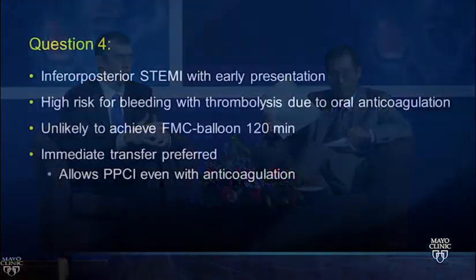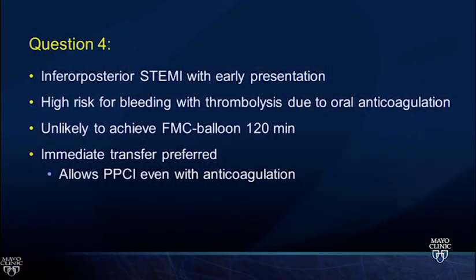So I think inferior posterior STEMI in a patient is high bleeding risk because of the apixaban. And I think this is the really hard part with these DOACs or NOACs. It used to be you could just screen the INR and see whether they were on warfarin and you didn't have to worry about much. These don't have laboratory markers. You have to just look specifically for when they're on the oral anticoagulants. It's a high bleeding risk situation to give thrombolysis. So I think that's the kind of patient that we would say you have an IMI and you need to transfer rather than give thrombolytics.